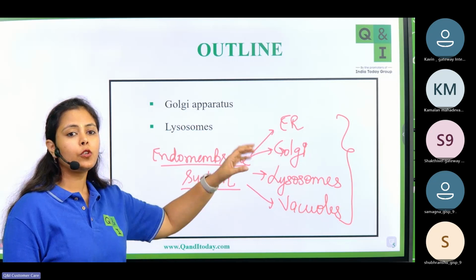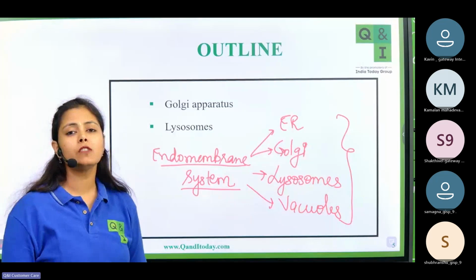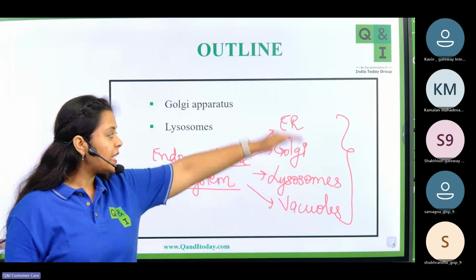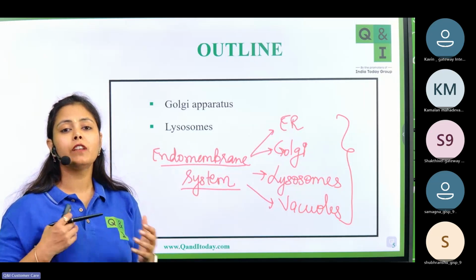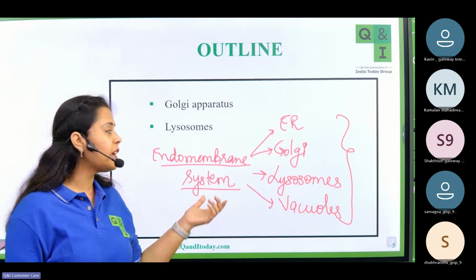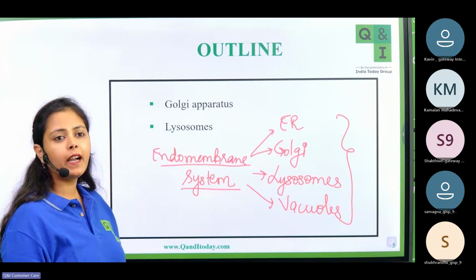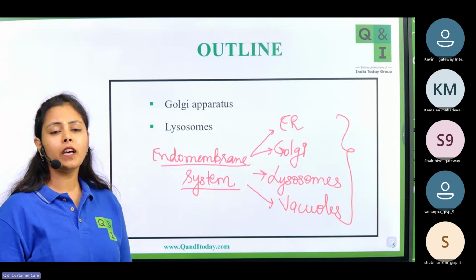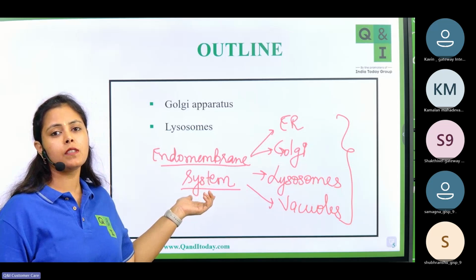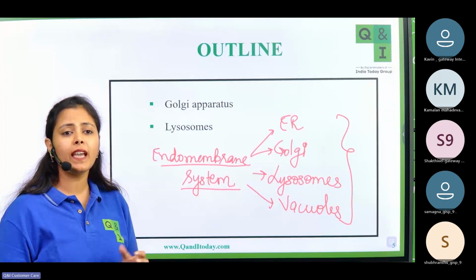Right now I just told you that all these four cell organelles come under the endomembrane system. Why? Because these four cell organelles have their functions related to each other. They work in collaboration with each other, and that's why we give them a term called endomembrane system. Okay, understood? Understood, everyone? This was a question even asked in higher examinations, the cell organelles which constitute the endomembrane system. Is it okay? Students, respond.